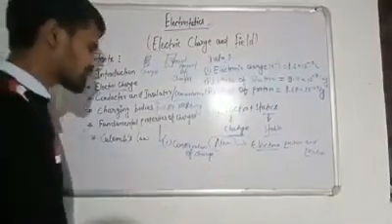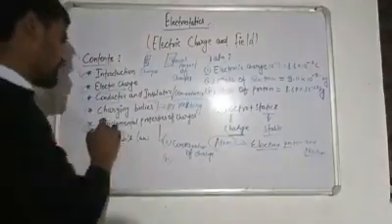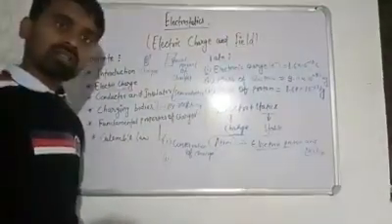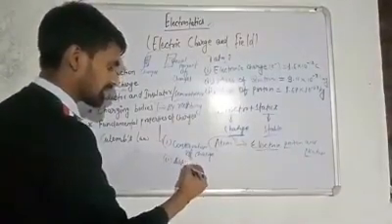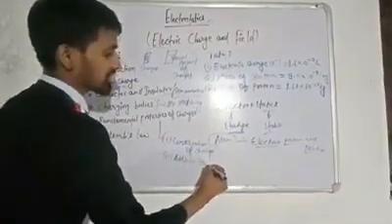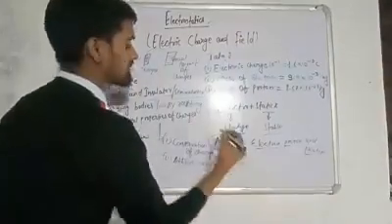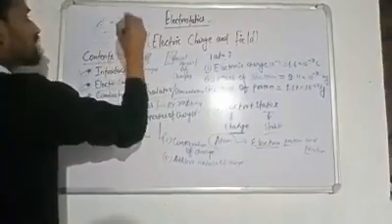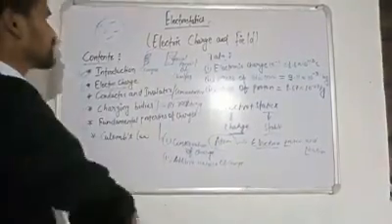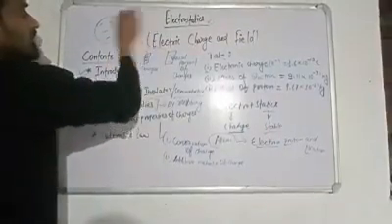Okay, now we come to the second fundamental property of charge: the additive nature of charge. It says that if there are 1, 2, 3, 4 and 5 electrons present, then how much charge is there? Minus 5 electrons. Why?